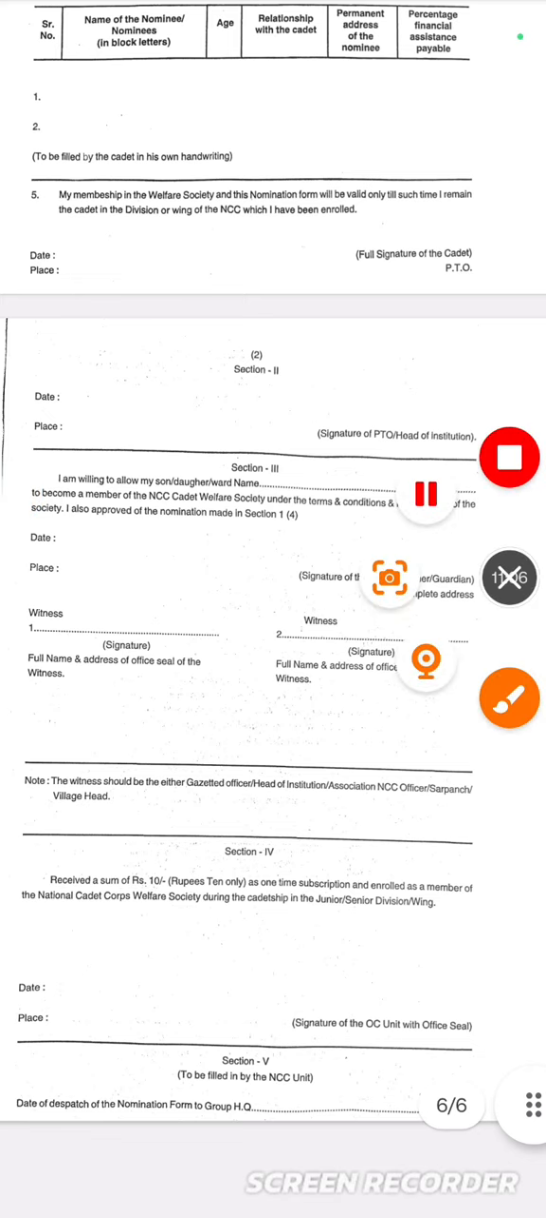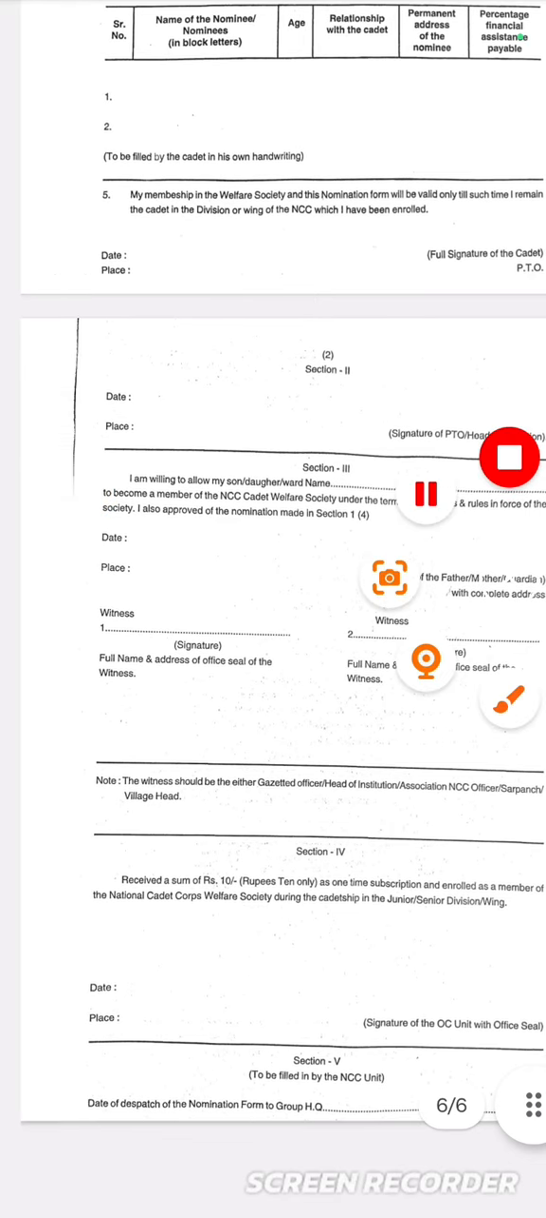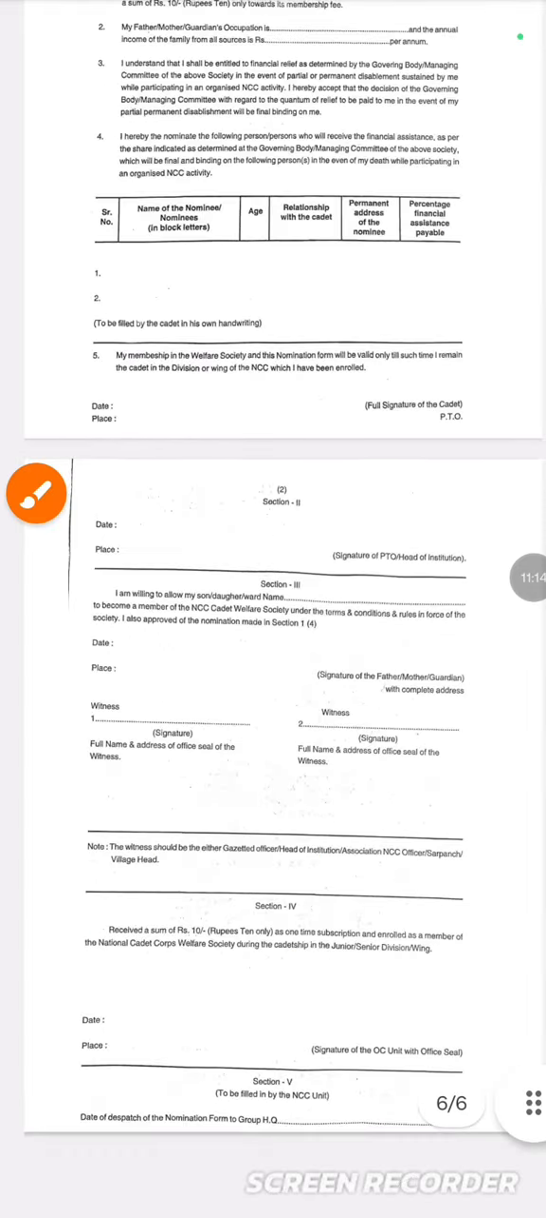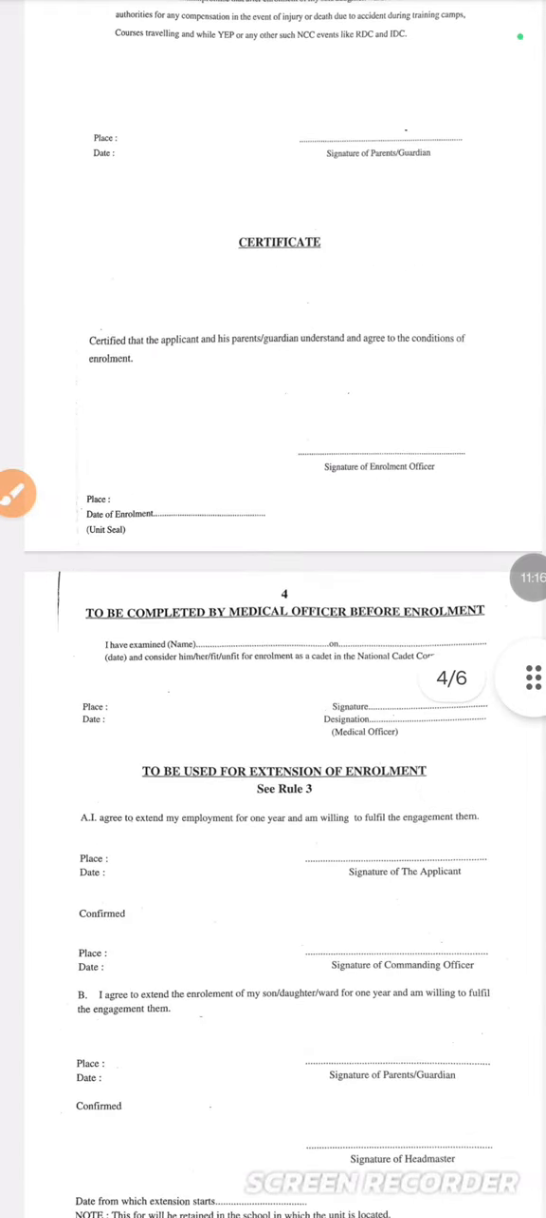Okay, now in this last section you do not have to fill in anything, because it will be done by the battalion side. So it's a very simple process. If you face any problem, I will tell you in class also.